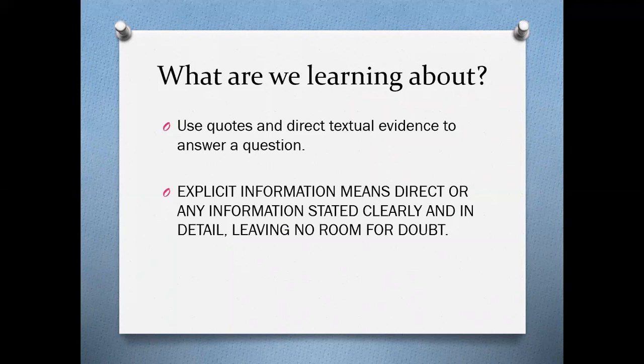So if you see a question, possibly at the end of this lesson, that asks you what is explicit information, you know to type in direct or any information stated clearly. So explicit information means direct or any information stated clearly.